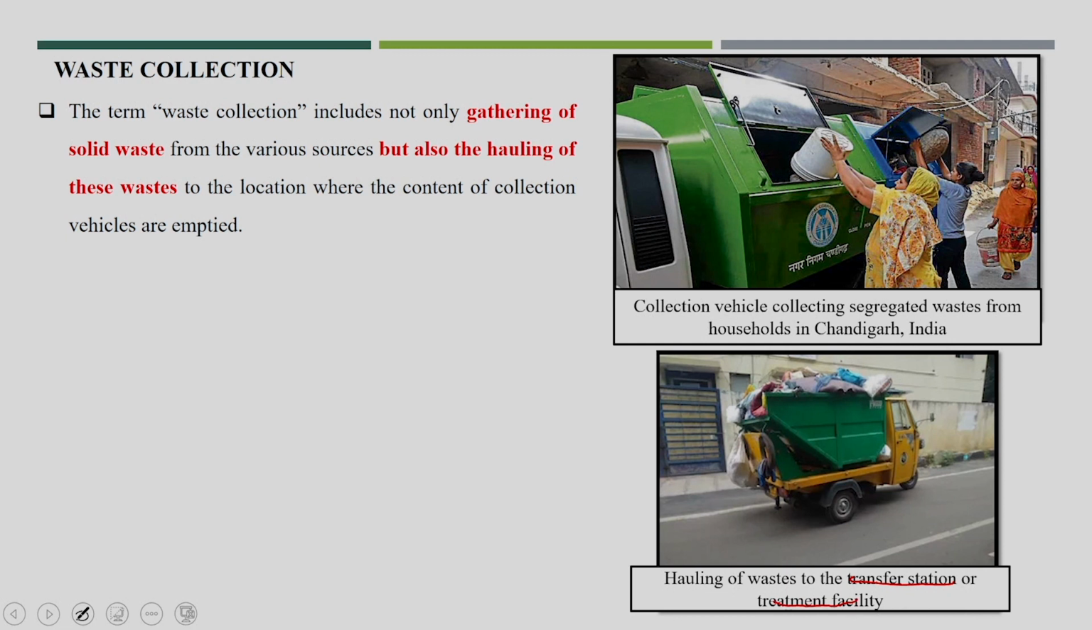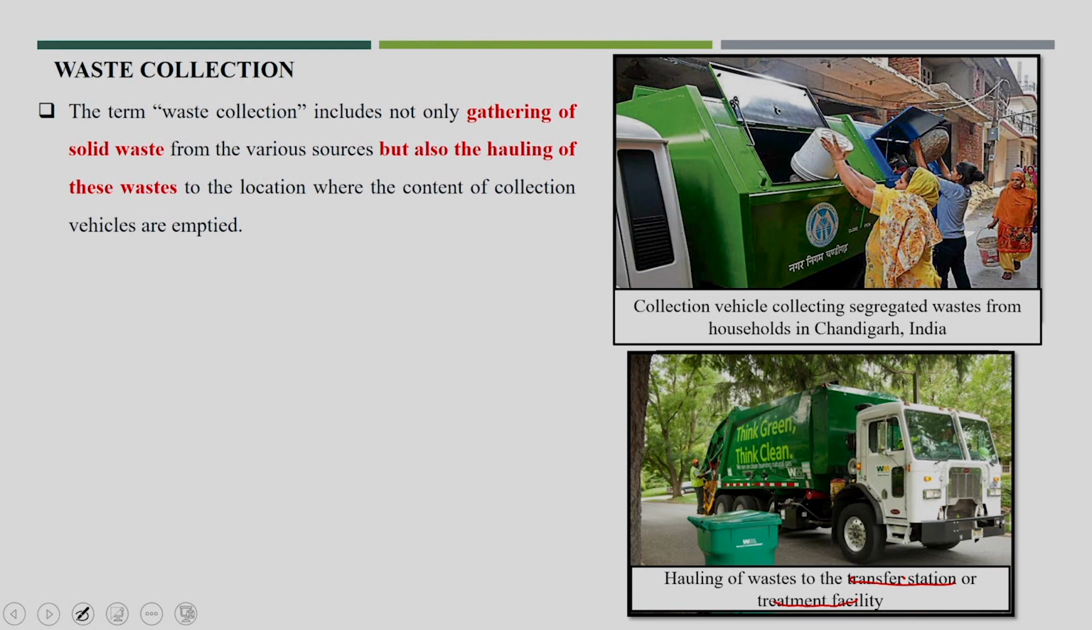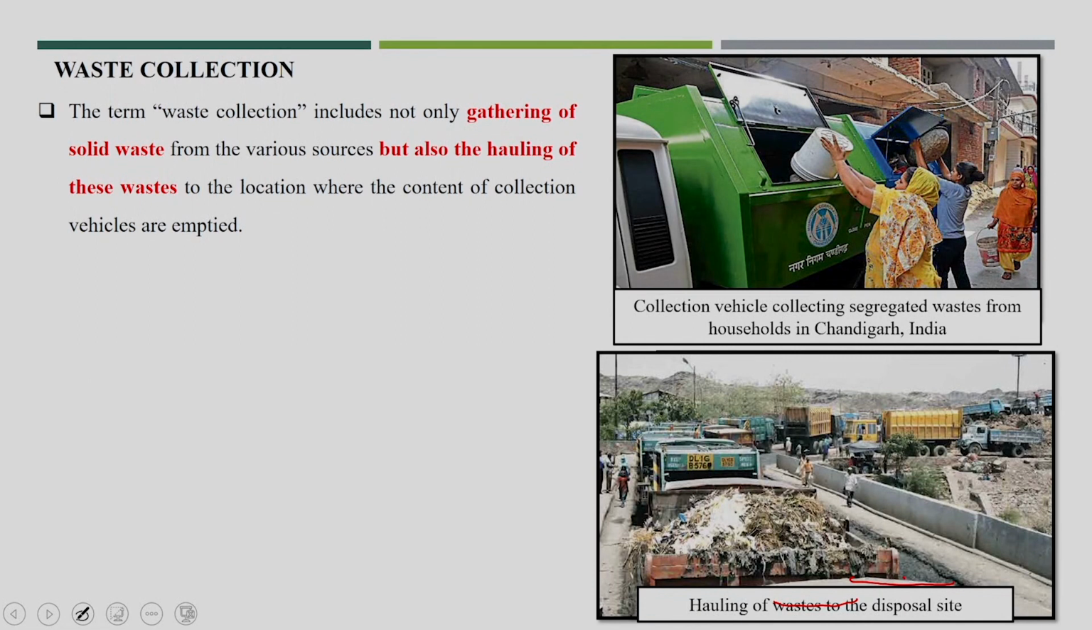It is possible that the waste is not going to the dustbin area or directly to the disposal site. Once the waste leaves the source, it goes to the transfer station or treatment facility, and then it goes to the disposal facility. Similarly, here you see another, bigger vehicle that can collect from the source and go to the transfer station or treatment facility, and finally from the treatment site or transfer station it goes to the disposal site.